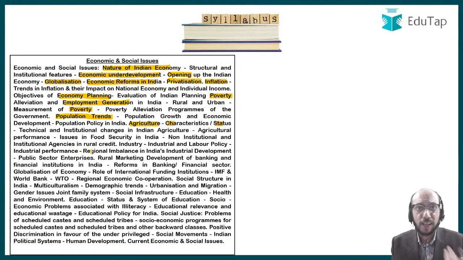Let us move ahead. Thereafter, we will be looking at industrial and labor policy. Thereafter, we have to look at public sector enterprises. We have to look at rural marketing. We have to also talk about banking and financial sector, because all said and done, if we want to bring about development of rural areas, we have to have the support of the banking and the financial sector. Thereafter, we talk about the role of international funding institutions, especially institutions such as IMF and World Bank and WTO, because these institutions play a very important role in the development of our country. Thereafter, we need to talk about regional economic cooperation.